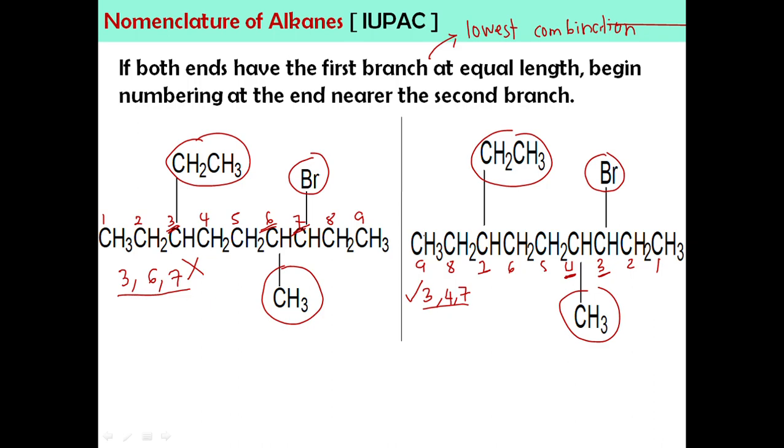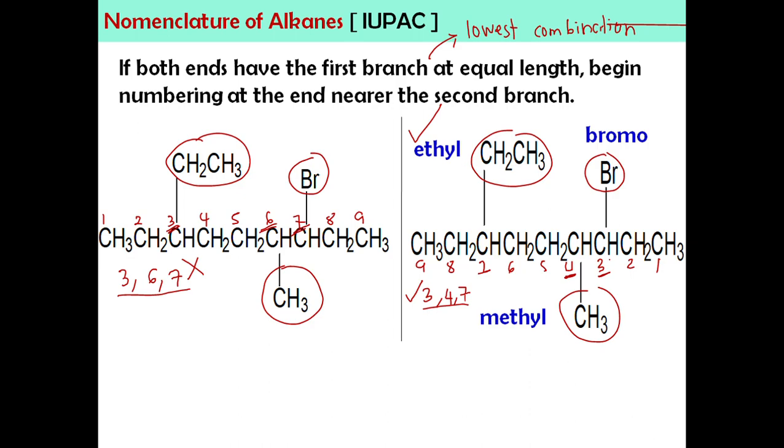Okay, jadi bila kita dah pilih numbering ini, so now kita akan bagi nama. Okay, this parent chain is 9 carbon. And you have 1, 2, 3 substituent. Okay, yang itu nama dia bromo. Yang itu nama dia ethyl, 2 carbon. That's the final one is methyl because 1 carbon. Okay, so tengok. Awak ada bromo, methyl, ethyl.